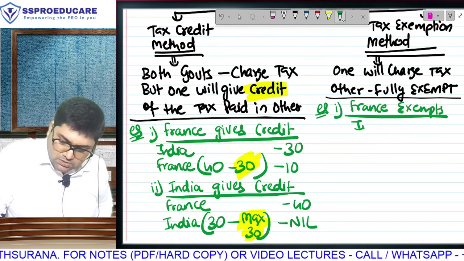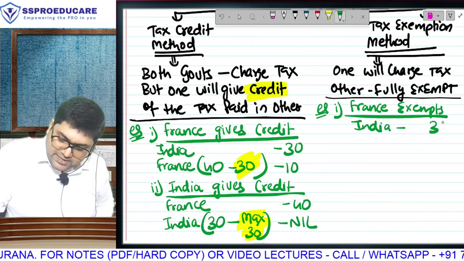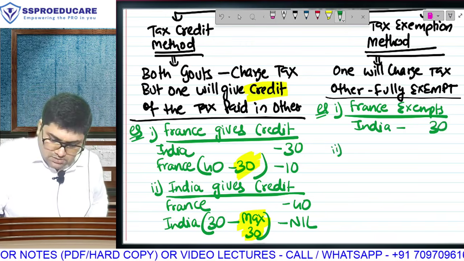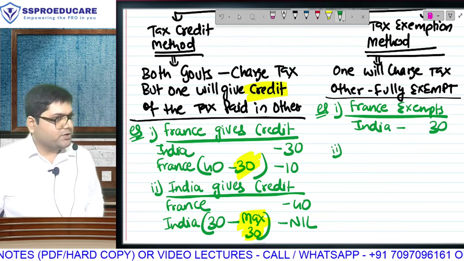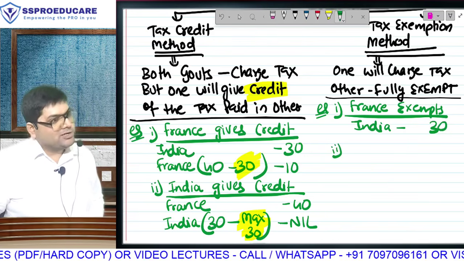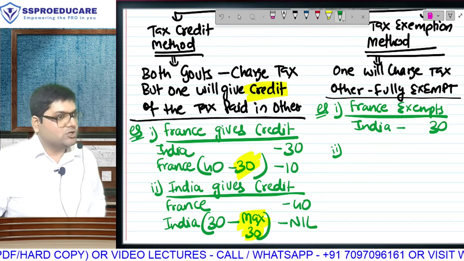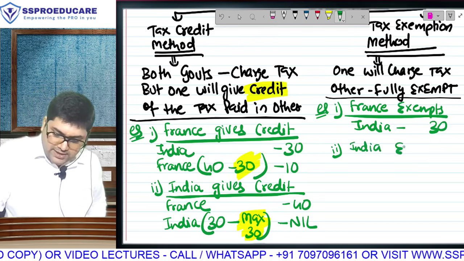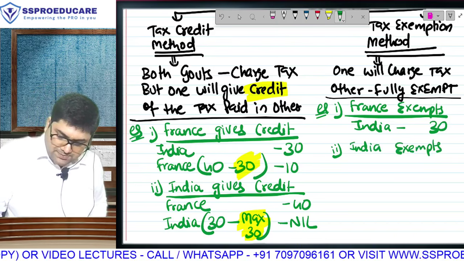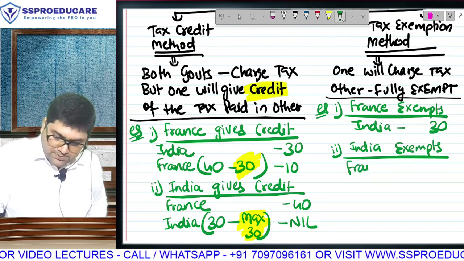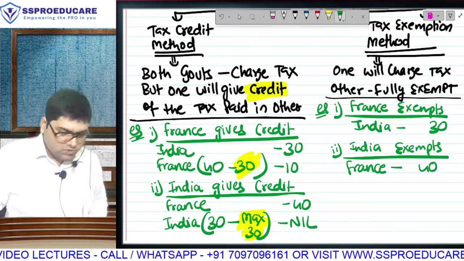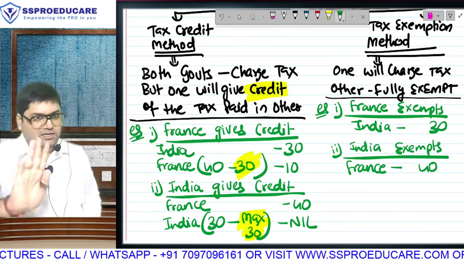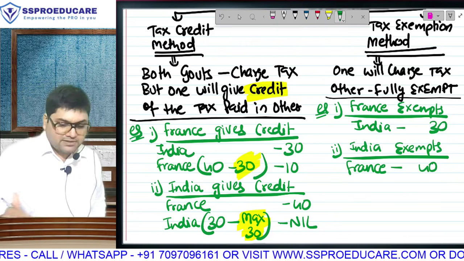So what do you have to do? Pay 30 in India, story is over. You will give me the full answer of the second point. Second example you will give me. बोलो second example क्या है? Supposingly India exempts. अभी go and pay 40 in France. Story over. एक जगह पे भरना है, दूसरी जगह पे नहीं. One country will take, other will waive. Fully waive. Exemption method है ना, exemption.